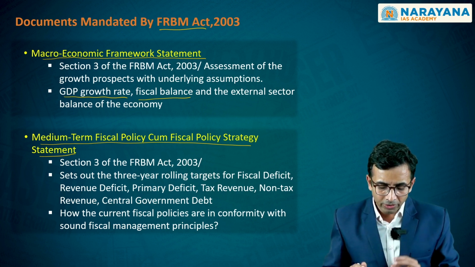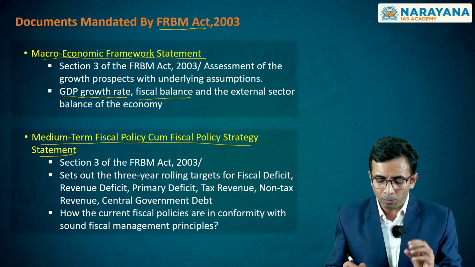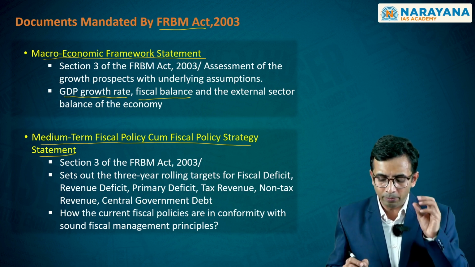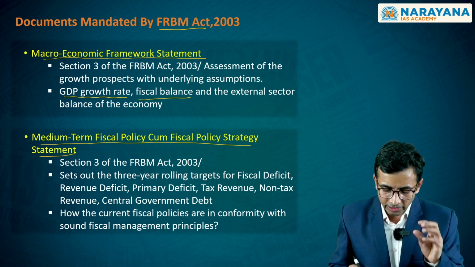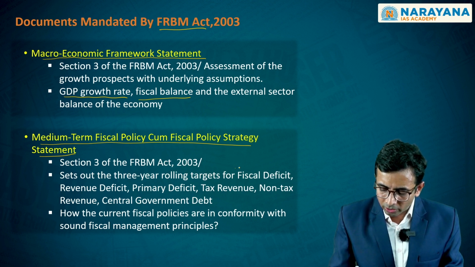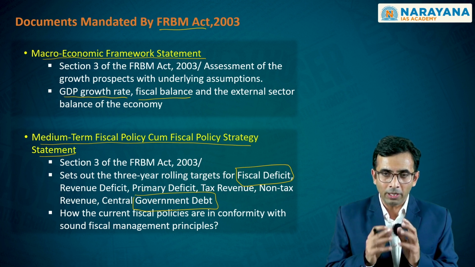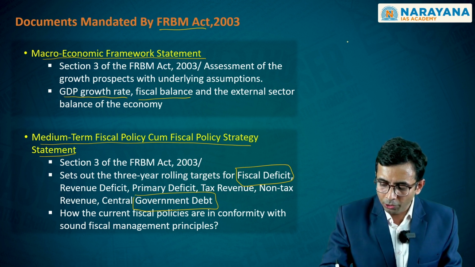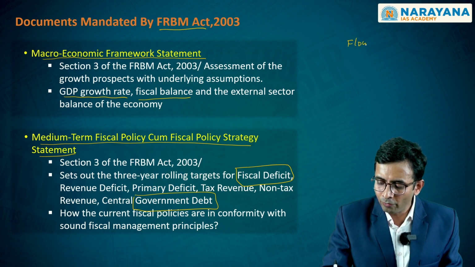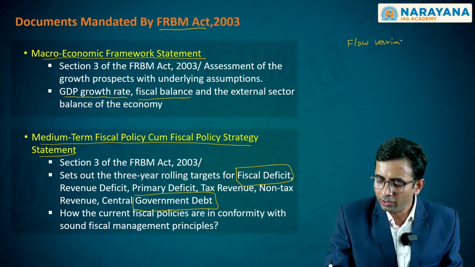On the other hand, the Medium-Term Fiscal Policy Statement and Fiscal Policy Strategy, both of these would be talking about the deficits and the debt part of the government budget. The deficit, as you clearly know, is referred to as a flow variable because it will be varying over time.